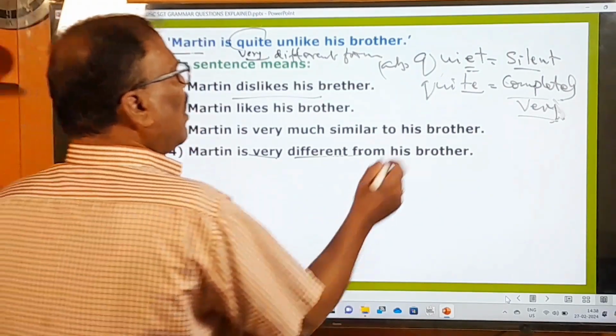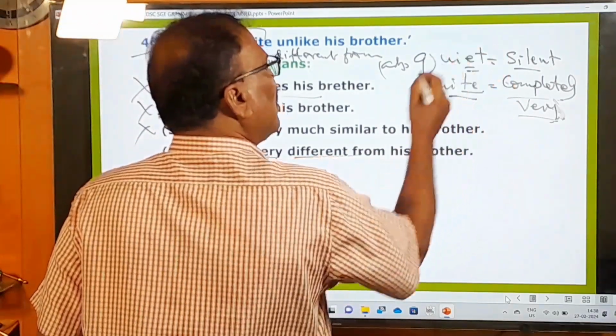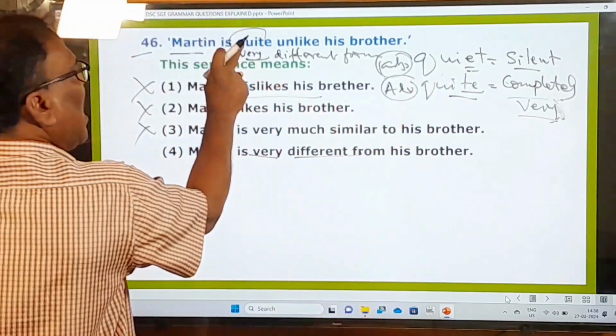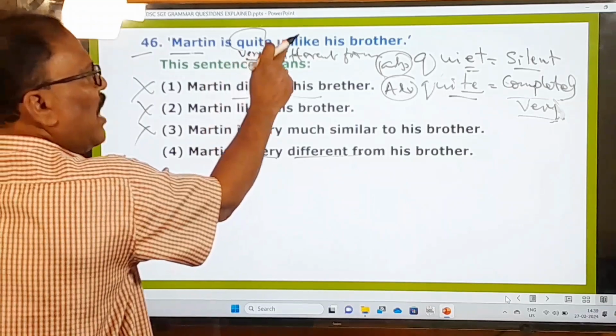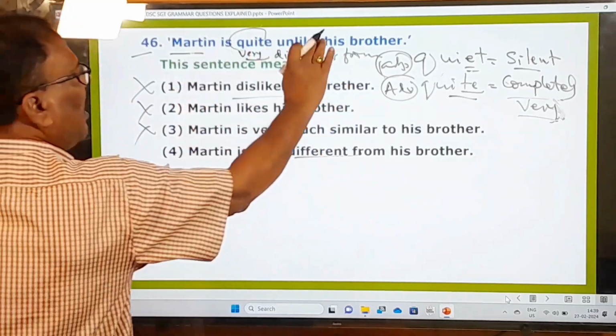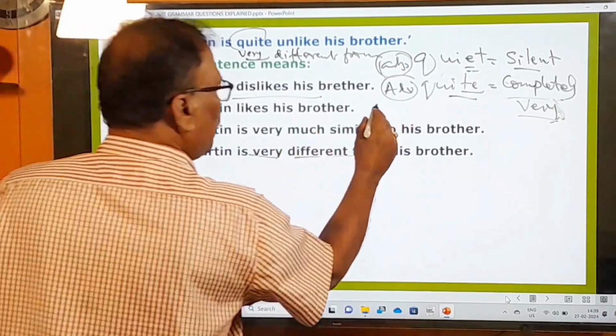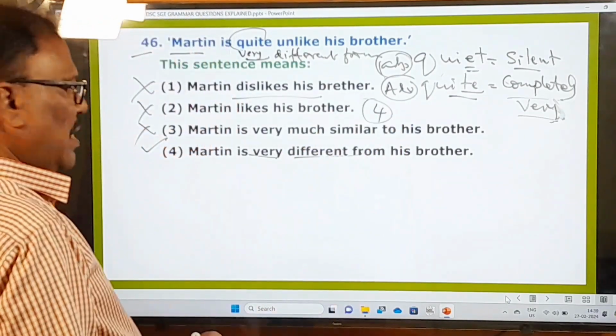So here, this is quite, this is quiet. This is an adjective, this is an adverb. Here, the adverb means very, unlike means different from. Therefore, the meaning of the sentence is Martin is very different from his brother. So the fourth one is going to be your answer. Now let's move on to the next question.